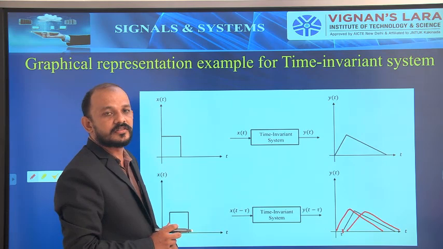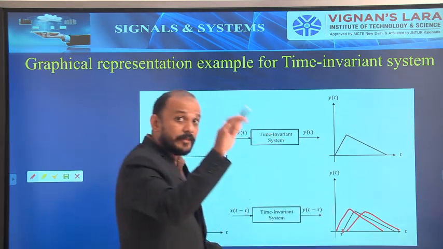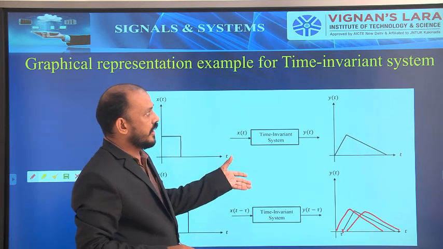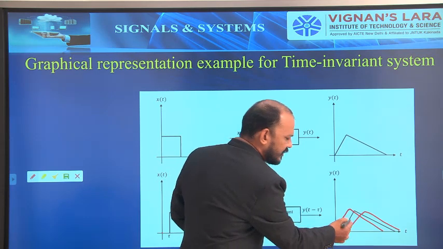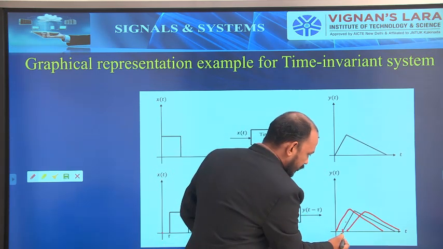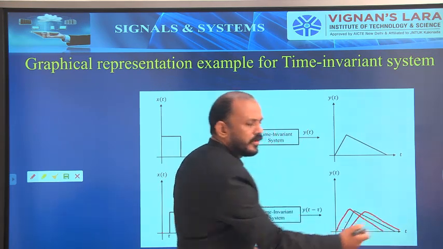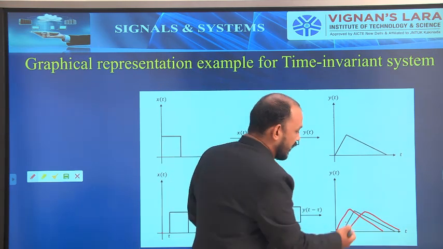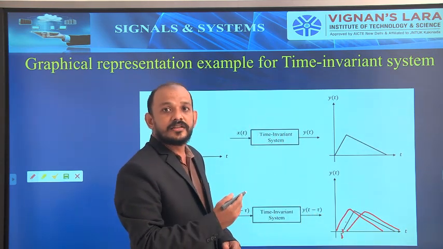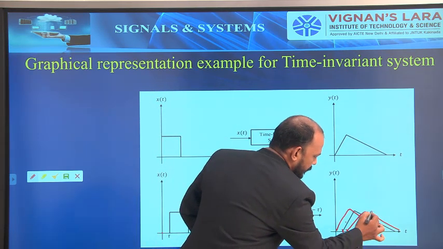If this delay is the same as the delay for the input, then it is time invariant. So this is a diagram for time invariant. For time variant, if the waveform starts at any other point, anywhere except this black line, then those systems are called time variant systems.